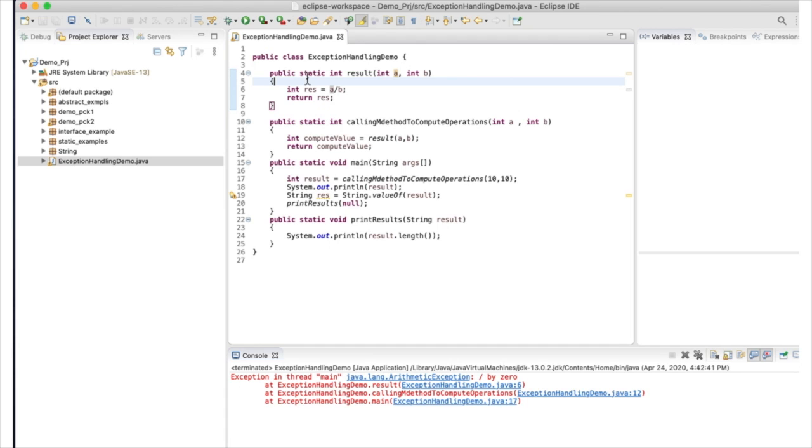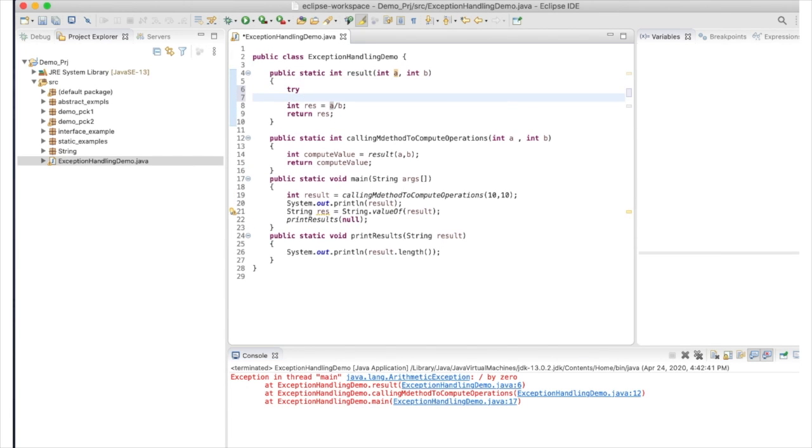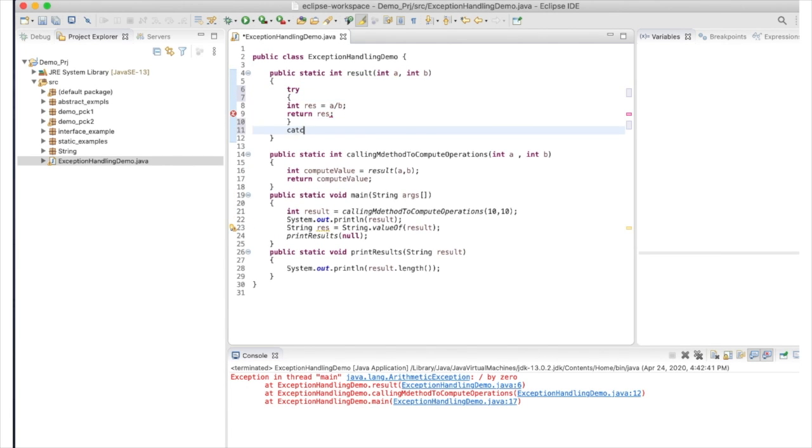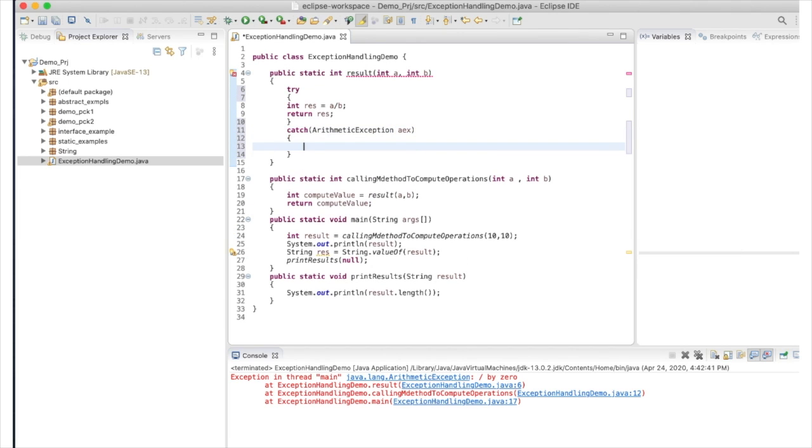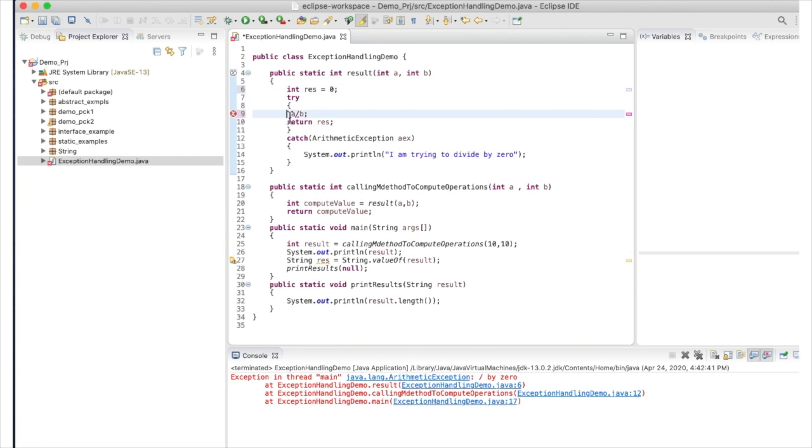To handle any exception, we have to use a try catch block here. So I'm going to use a try catch block. I'm going to put the first 2 lines of code, the reason for my exception, in the try, and then I'm going to use arithmetic exception and catch this exception. Let me write the code for this, and we will see what happens here. So I'm trying to divide by 0. This will be printed when the arithmetic exception occurs.